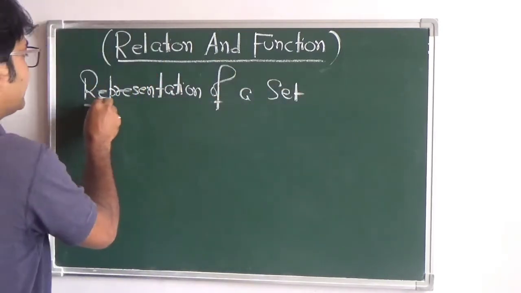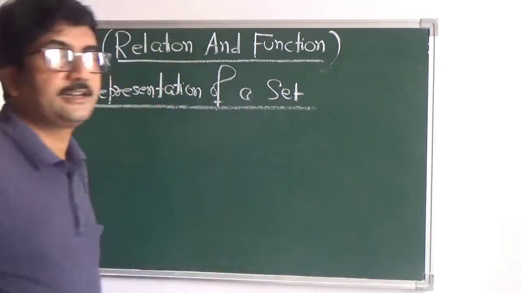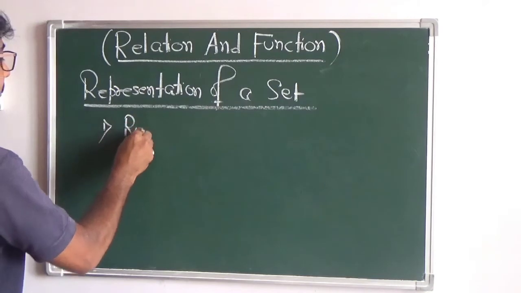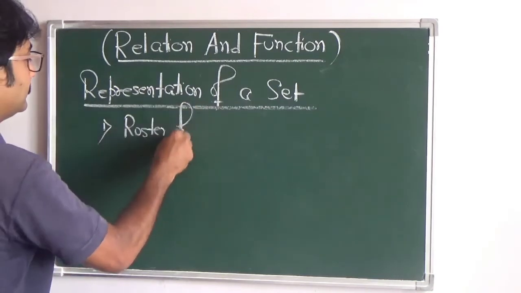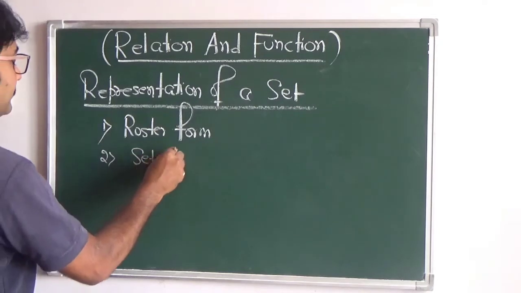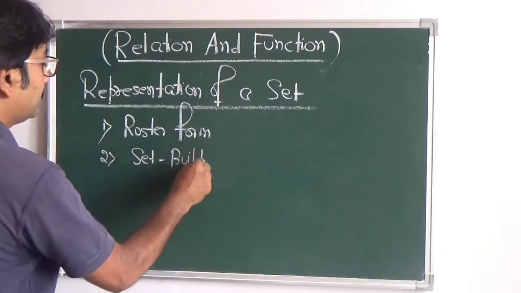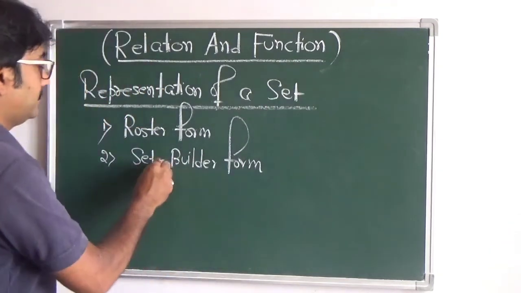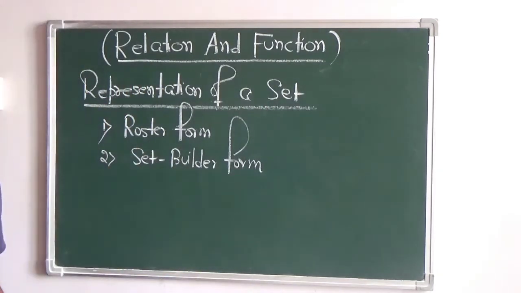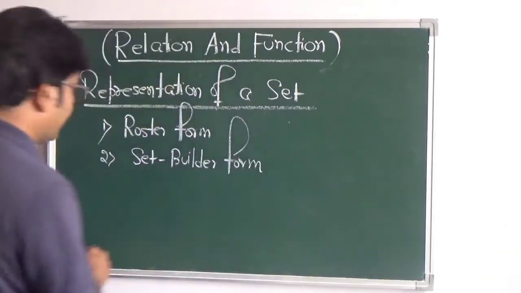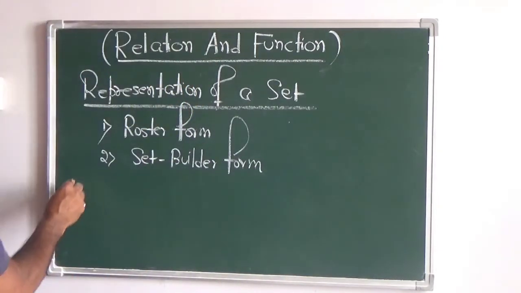So how do we represent a set? There are 2 ways we can represent a set, and that you already know. One is the roster form, and second is the set builder form. Now you know what is the roster form. If I talk of, before that let me ask you something.